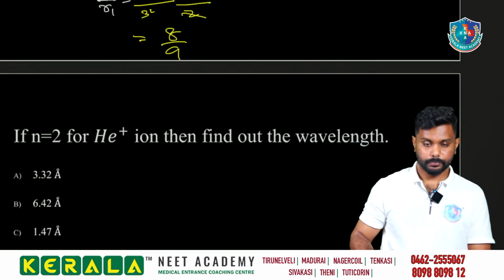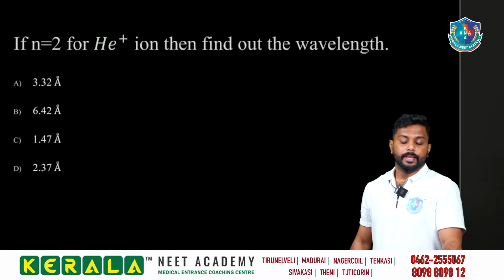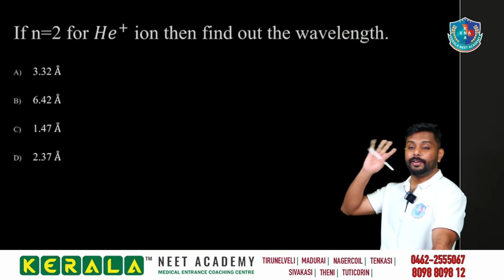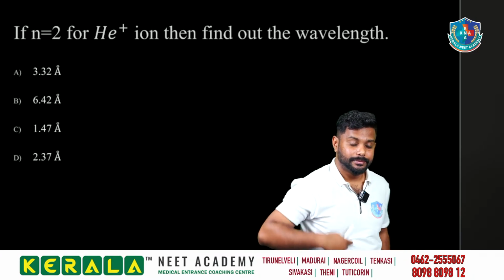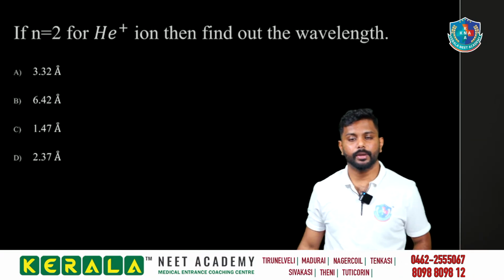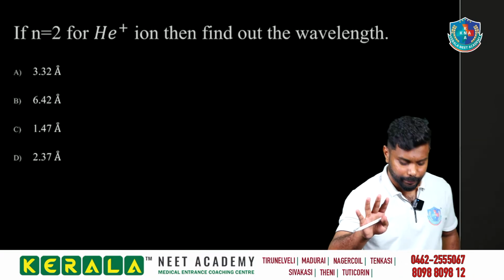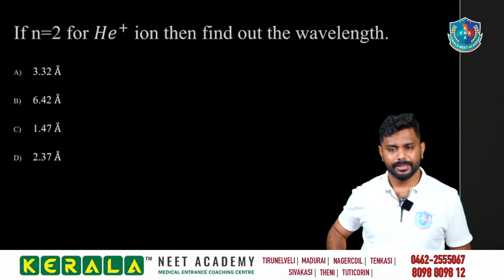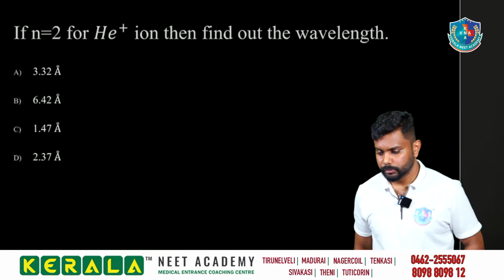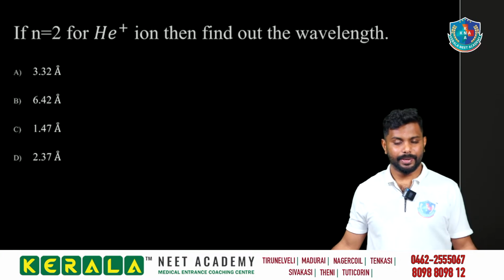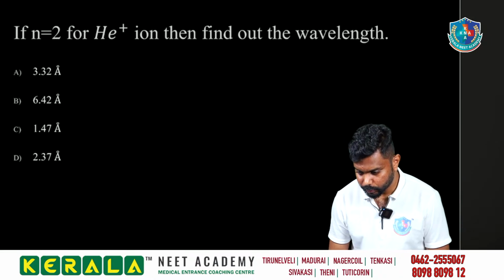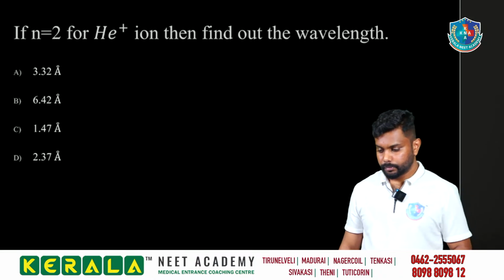Next, if n is equal to 2 for helium ion, then find out the wavelength. What do we have to do? Just tell me which equation we can use. They have given only the orbit n is equal to 2, nothing else, and the helium ion. What can we do? Come on, comment. Find out the wavelength. Which equation can we use?